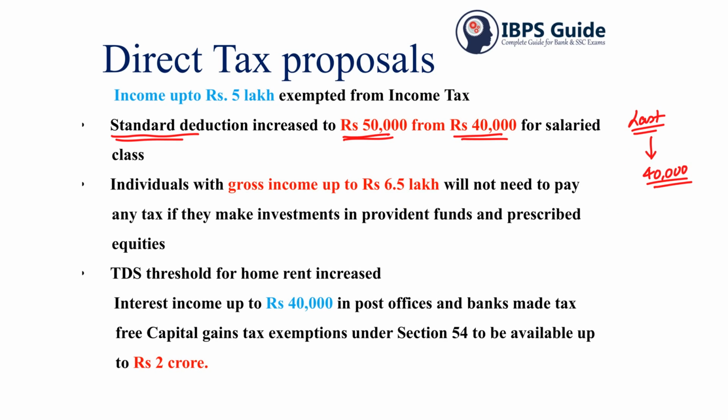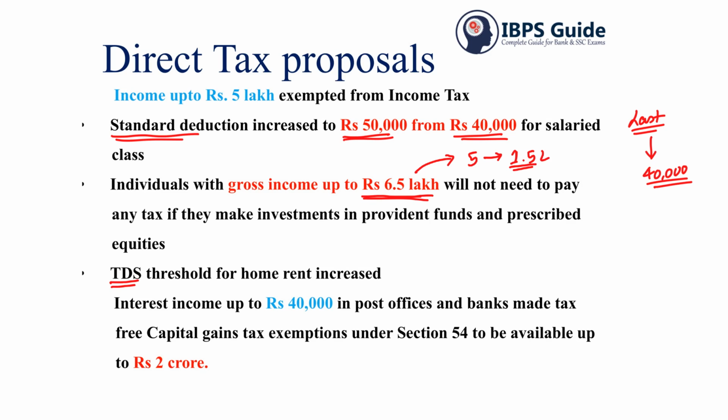Individuals with gross income of up to 6.5 lakh: the extra 1.5 lakh, that is above 5 lakh, will be dependent upon the investment in government schemes. For example, you can take national saving certificate, post office savings, public provident fund, or insurance related to government schemes. In that case you will be having a rebate till 6.5 lakhs.